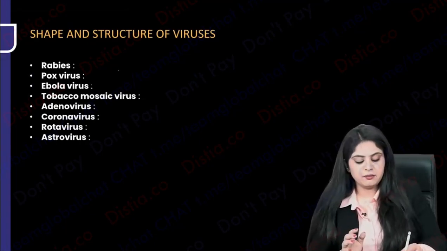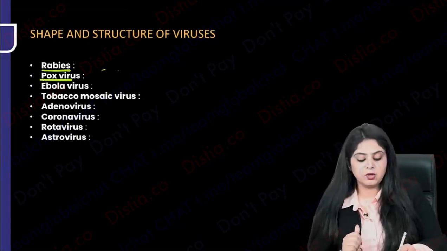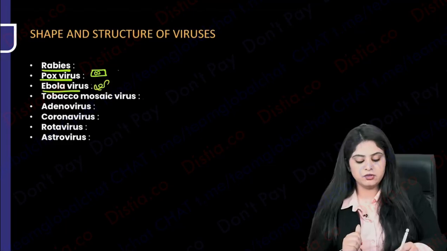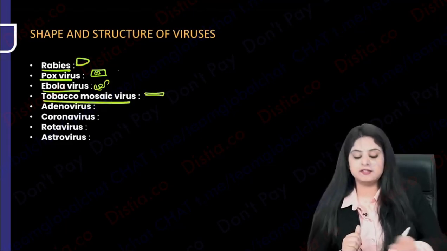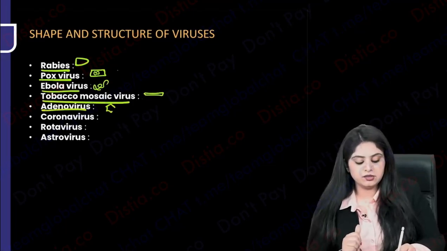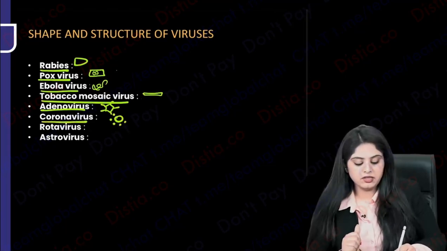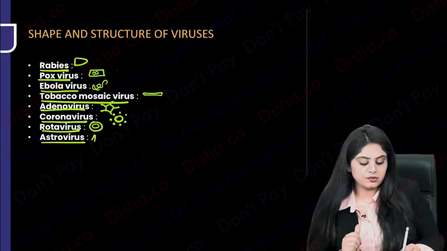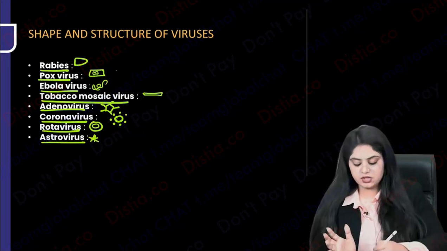Now you know. So, rabies is bullet shaped. Pox is a box with a dumbbell DNA inside it. Ebola is going to look like a bowl of spaghetti. Tobacco mosaic virus will look like a cigarette. Adeno was alien, so this is going to be the space vehicle virus. Corona, of course, is going to be the crown with the peplomers. Rota is going to be the rotating wheel. And astro is going to be star. Is the revision done? The shapes are done.